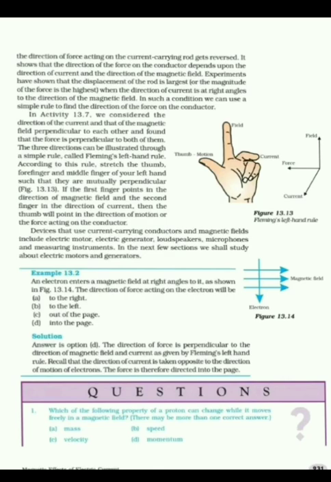So, with the help of Fleming's left hand rule, we can find out the direction of force acting on the conductor. For this, we have to stretch our index finger, middle finger and thumb in such a way that they are perpendicular to each other. We are using many devices which are based on current carrying conductors and magnetic fields, such as electric motor, electric generator, loudspeaker, microphones, measuring instruments, etc.